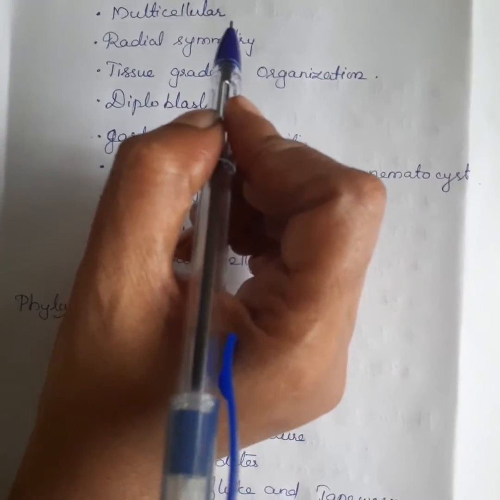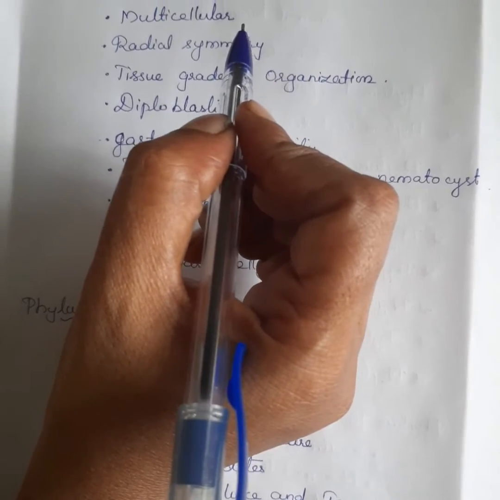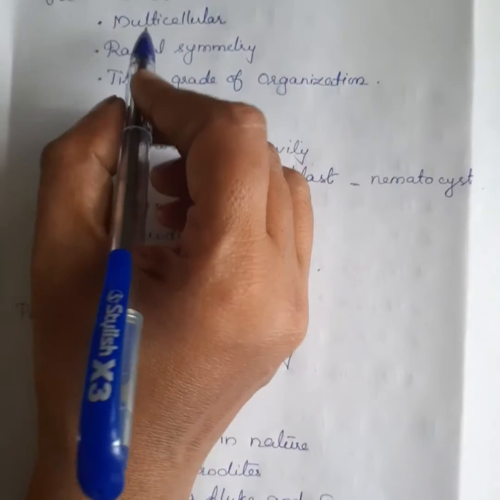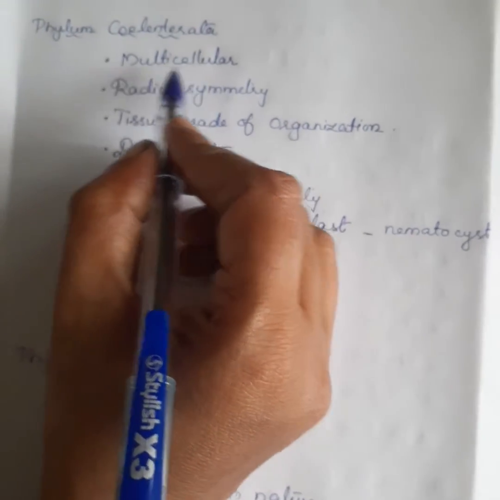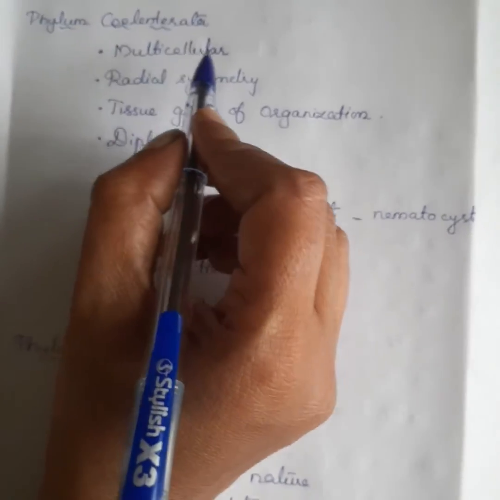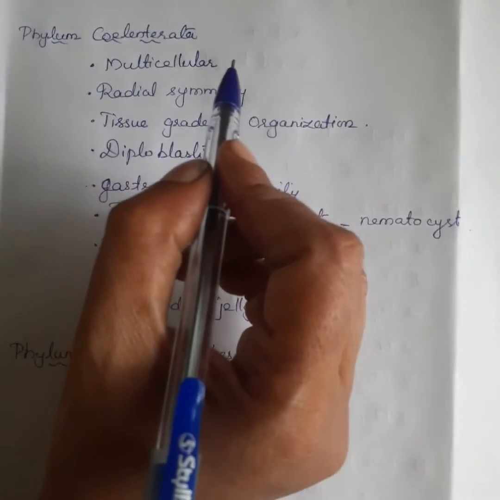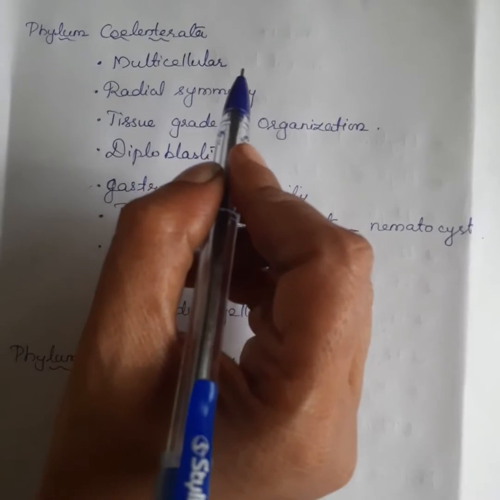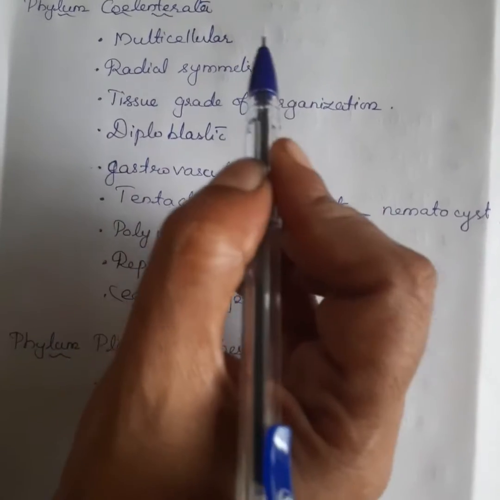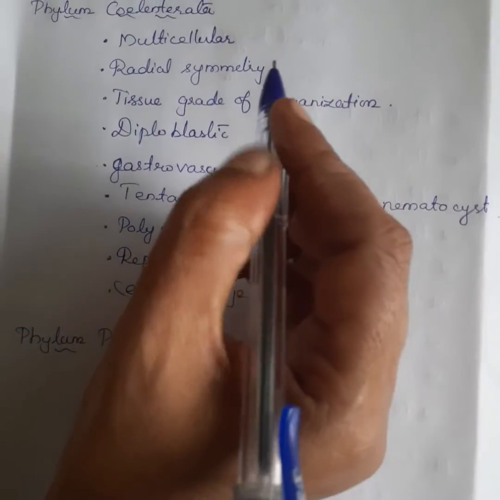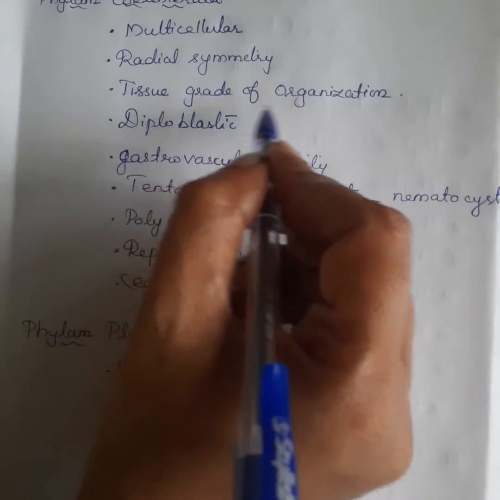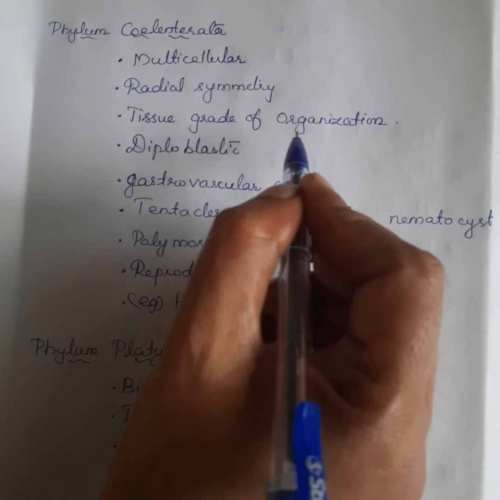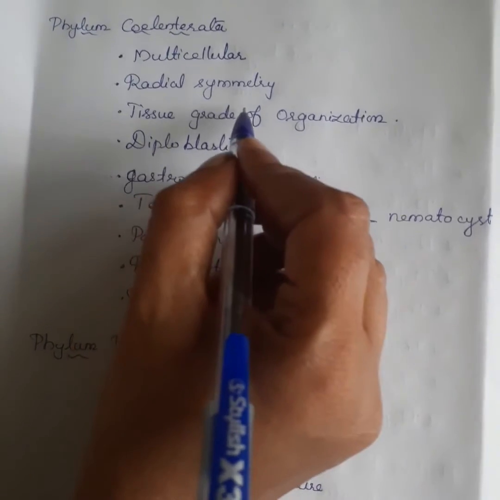It is present in marine and fresh water, and this is a multicellular organism. So it contains many cells. All cells are grouped together to form tissues. So it is the tissue grade of organization. These are radially symmetrical animals.